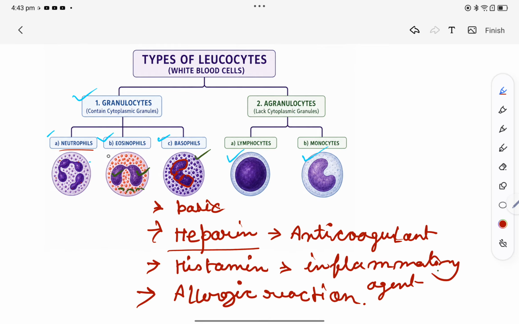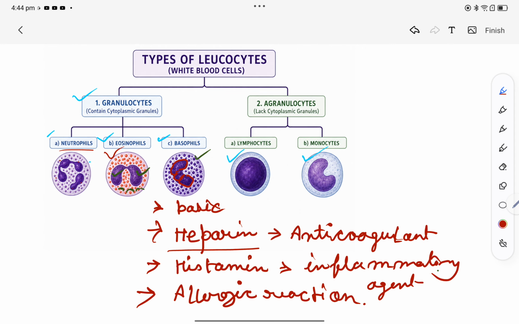Fine. Next we have eosinophil. The granules are basic in nature, hence they can be dyed with acidic dyes like eosin. Right. They do what? They detoxify the bacterial toxin and promote tissue inflammation.